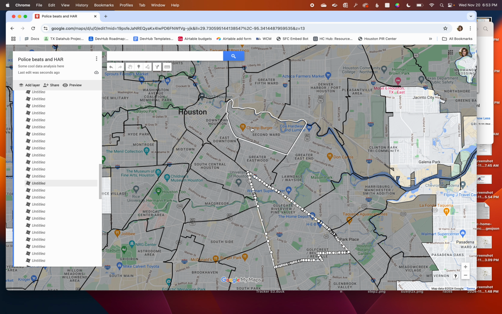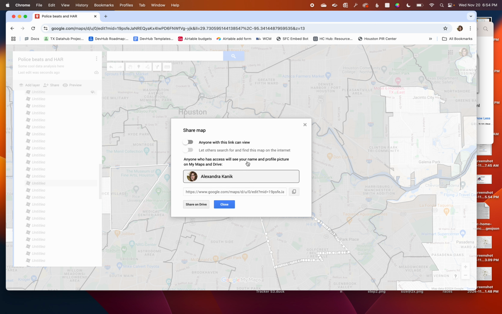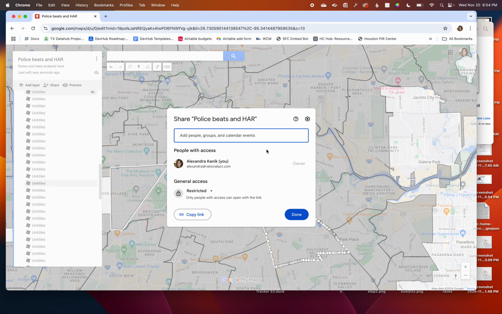The last thing we're going to look at really quickly is how helpful this is whenever you're collaborating with another reporter. Maybe you want to share this with your editor. As of right now, this is a private map. Only you can see it, but we can come up here to this share button, and we can either toggle on and say, hey, anybody in the world with the link can view it, or we can click this share on drive button, and what that lets us do is share with people we're already connected with.